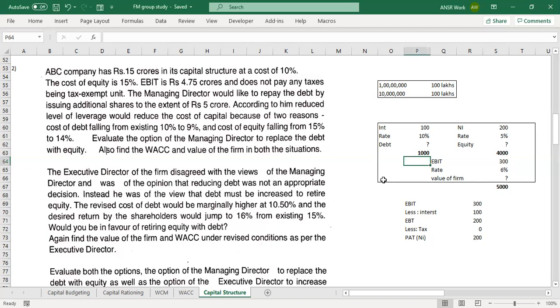Forget about the zeros. 15 crores only. When you say 15 crore, it's the correct amount.